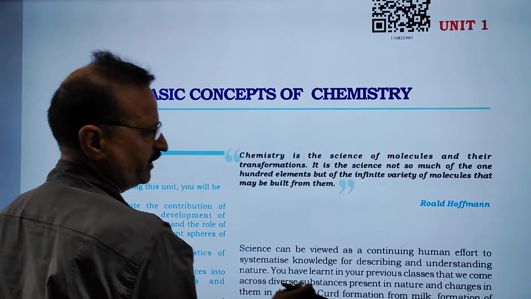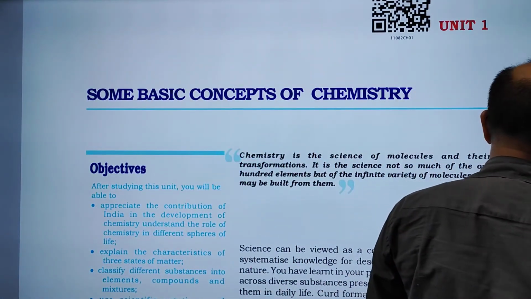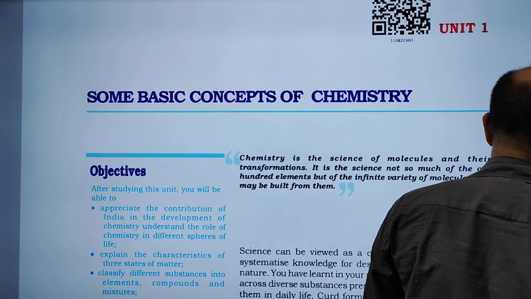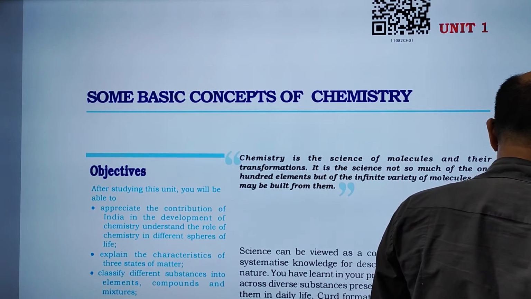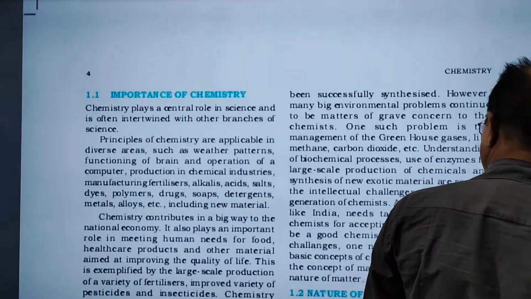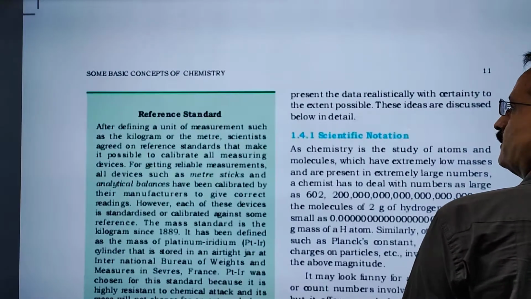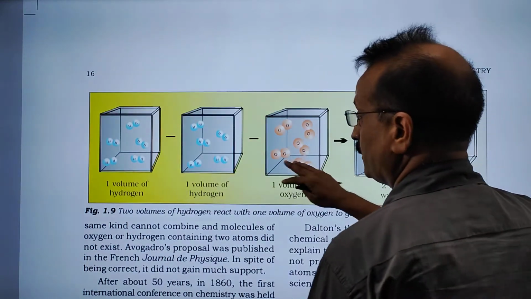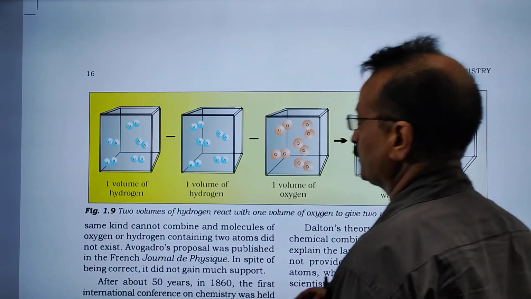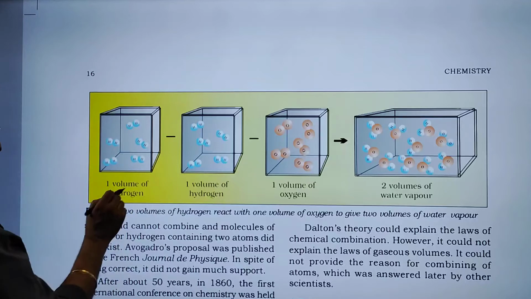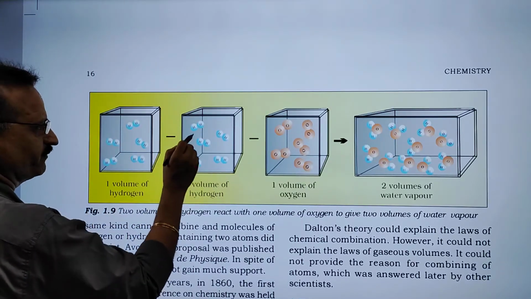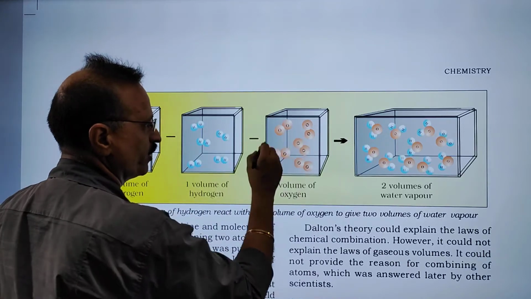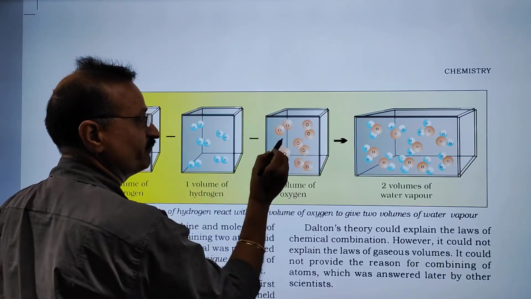Now we have discussed this. This was the figure given in your textbook: 1 volume hydrogen, there are 5 molecules. 1 volume hydrogen, there are 5 molecules. 1 volume hydrogen, there are 5 molecules.